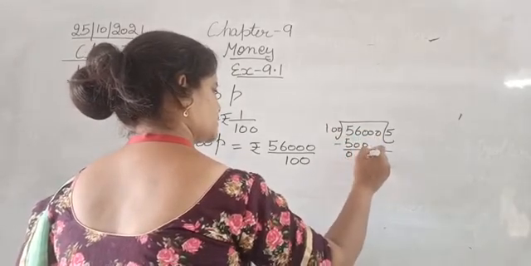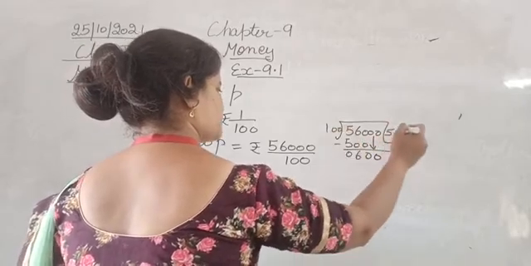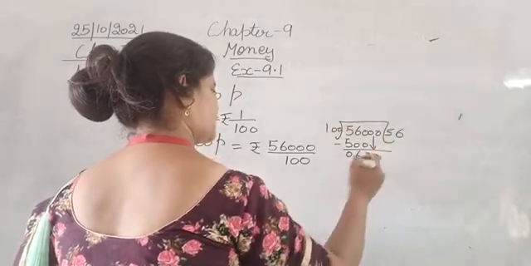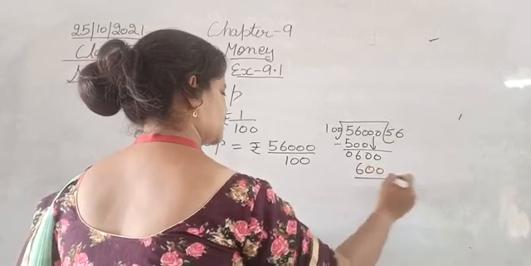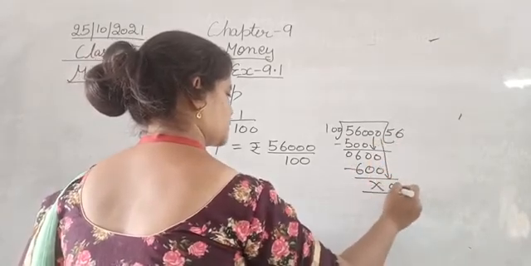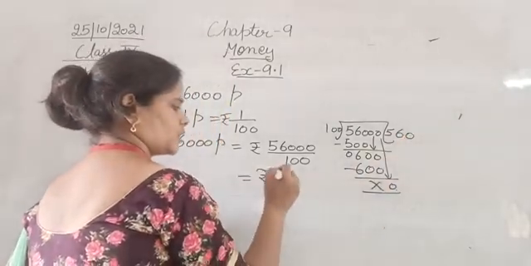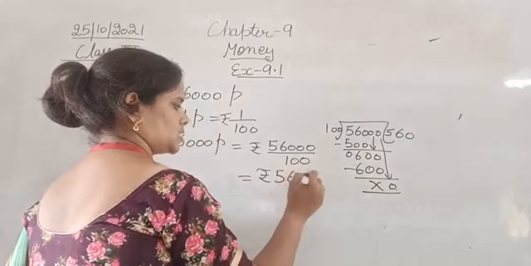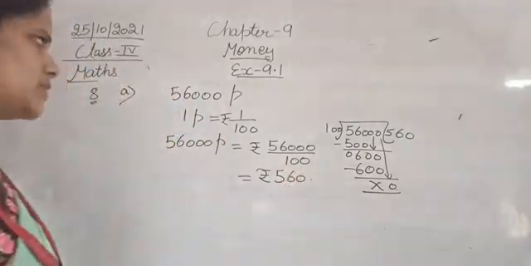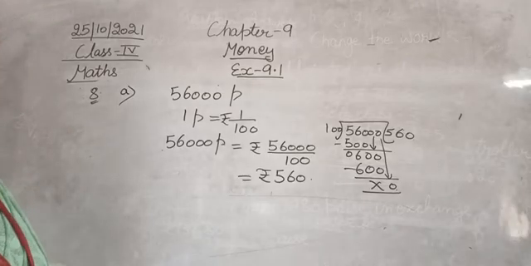Bring down the next digits, 0, 0, 6. 100 sixes are 600. Bring down the last 0. So 56,000 paisa is equal to 560 rupees.